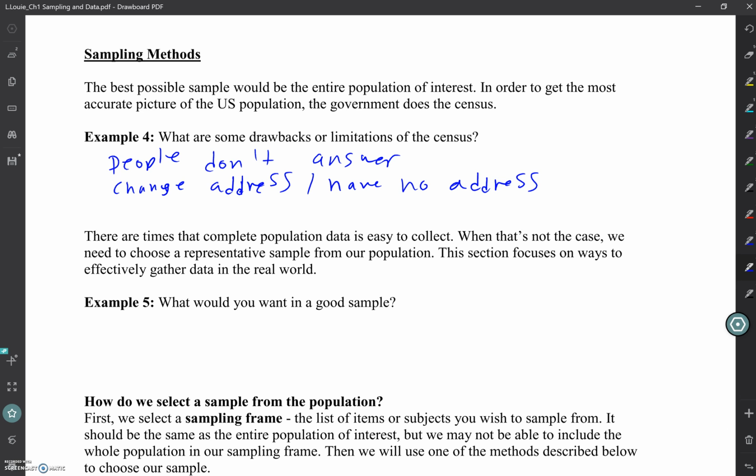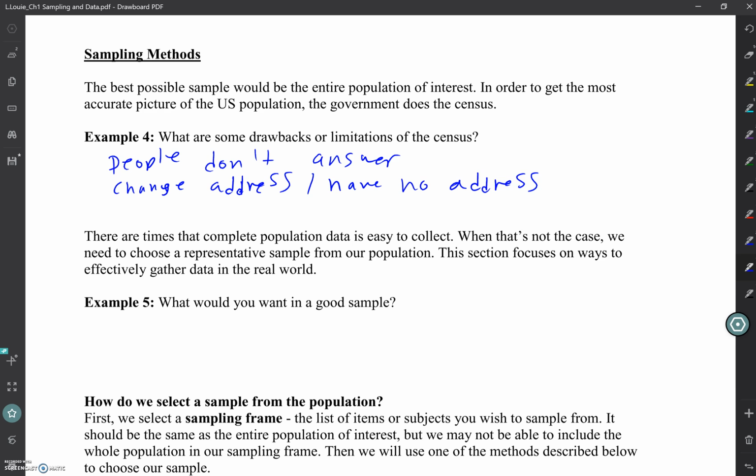What else? Would age be a factor? Not necessarily. I mean, they do tend to only send them to adults, but age isn't necessarily a big factor. What if people are double counted, like if they're in one family and then in another family?